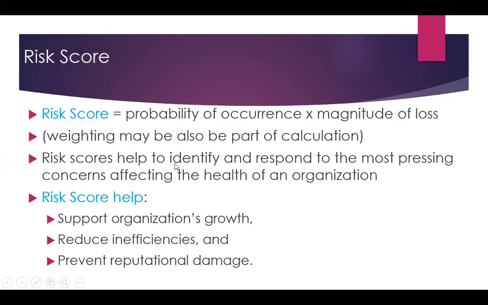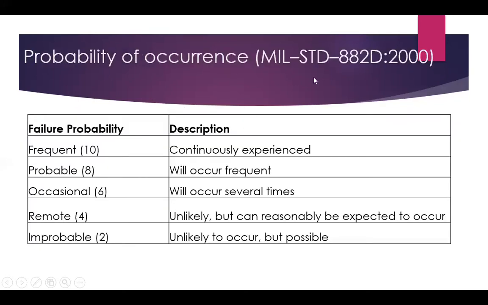So there are two components of risk score, probability of occurrence and magnitude of loss. Probability of occurrence, as defined in this document, can be frequent, probable, occasional, remote, and improbable. To quantitate the probability, I have assigned the scores within brackets. So frequent probability means an event which is continuously experienced. Probable means an event which will occur frequently. Occasional means an event which occurs several times. Remote means unlikely but can reasonably be expected to occur. Improbable means unlikely to occur but possible.